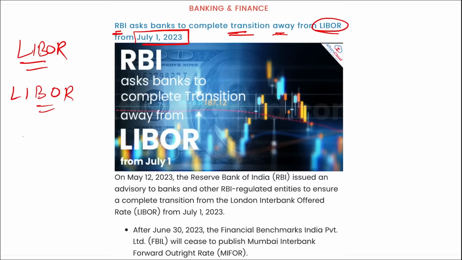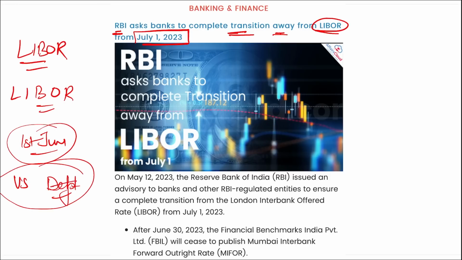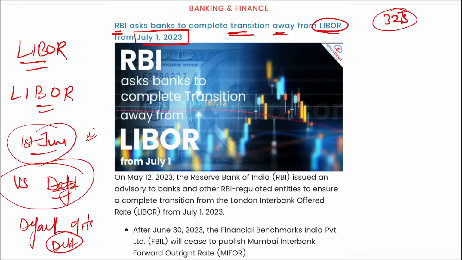One reason why we are doing this is that it is expected that from 1st of June, US will default on its debt, right? It is expected that almost 32 trillion debt is the ceiling of the US, and if they don't increase or remove this ceiling, then there is a high chance that USA will default, and if US defaults, there will be a ripple in the whole world.